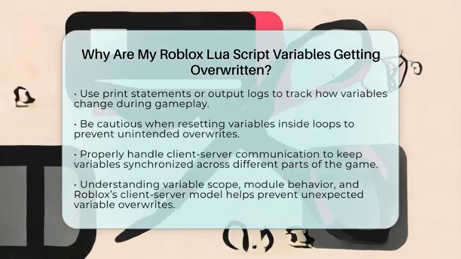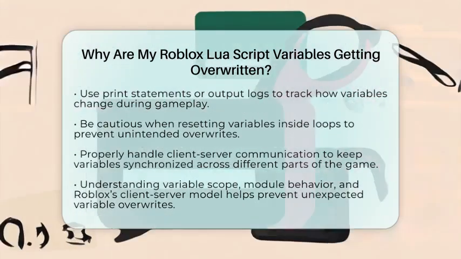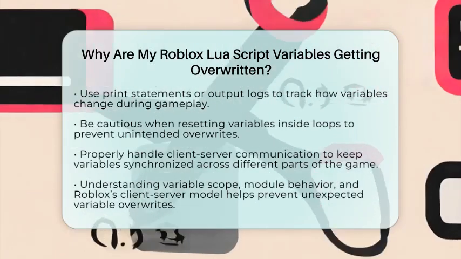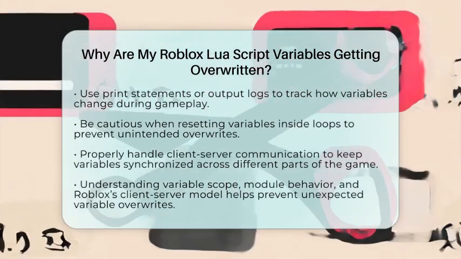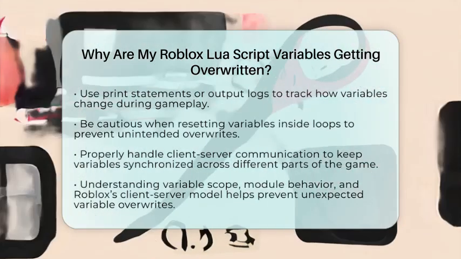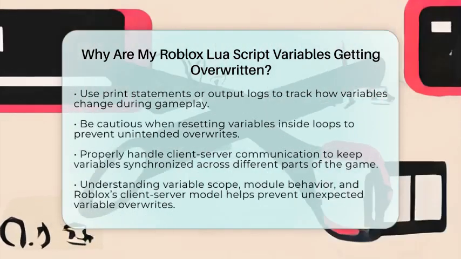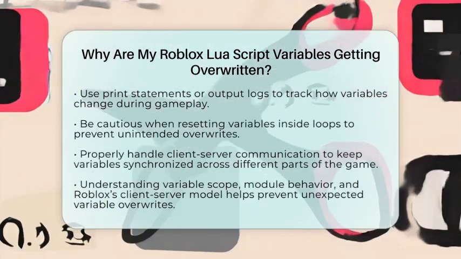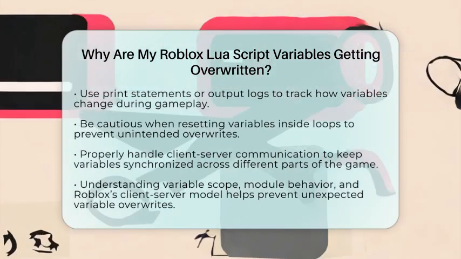A few practical tips. Always declare variables as local unless necessary to be global. When working with modules, access variables directly on the module table. Use print statements or the output window to track how variables change during gameplay. Avoid resetting variables inside loops unless you really mean to. And remember, for client-server communication, always use remote events or remote functions.